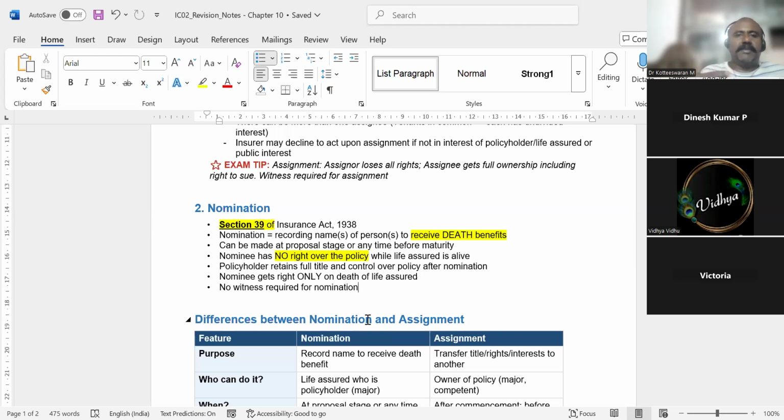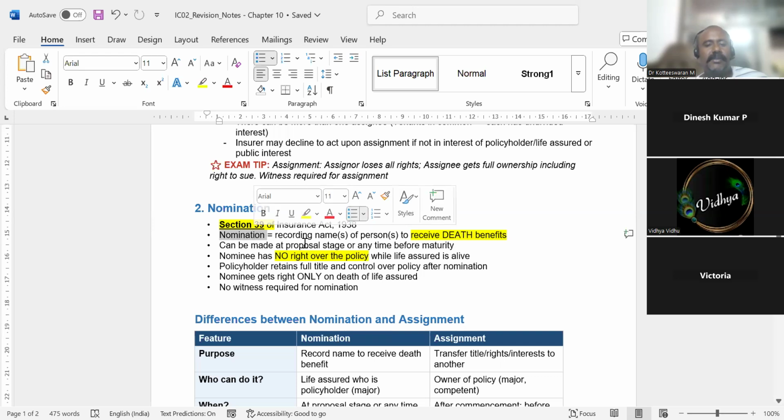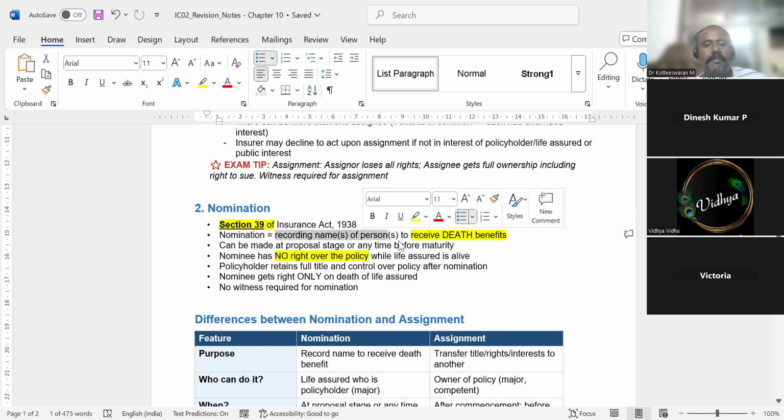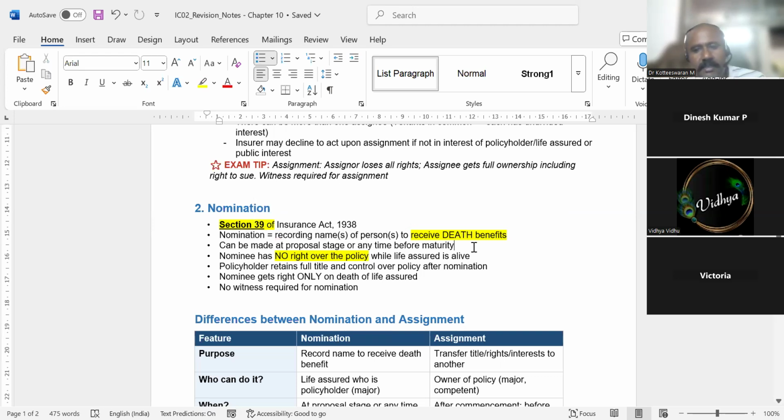For example, a bank nominee. You have kept 1 lakh rupees in the bank. If you are dead, whoever is assigned as a nominee can go, close the account and take that 1 lakh rupees. So this is called nominee. Nominee comes under section 39. So nominee is recording the name of the person who receives death benefits or who receives the proceeds after your death. That person is called nominee. Okay.